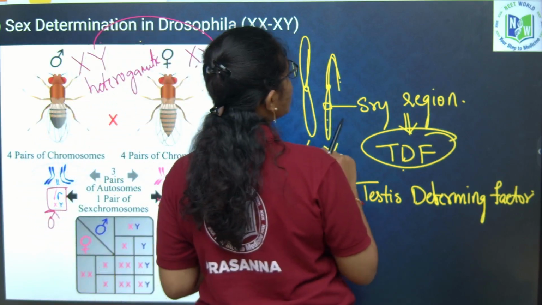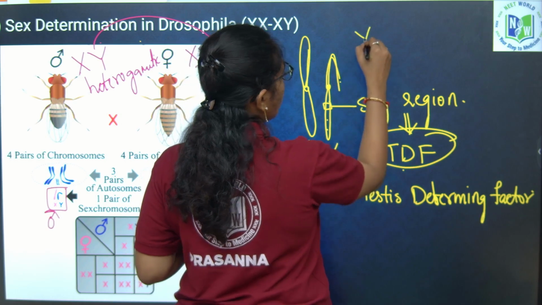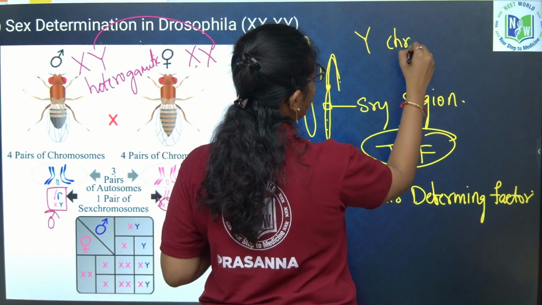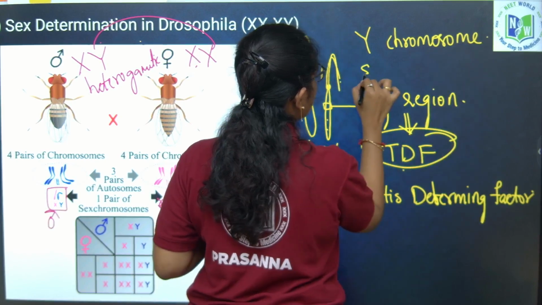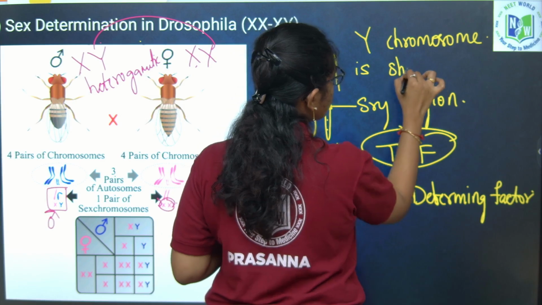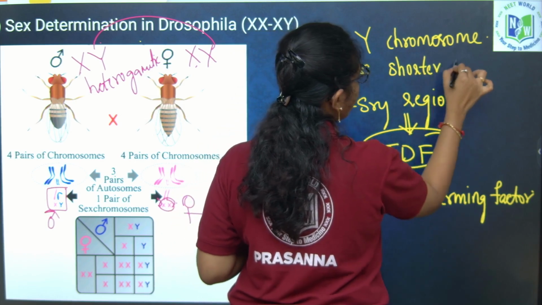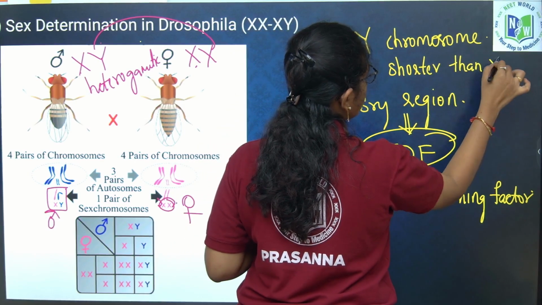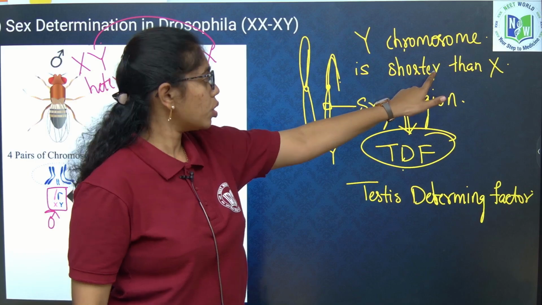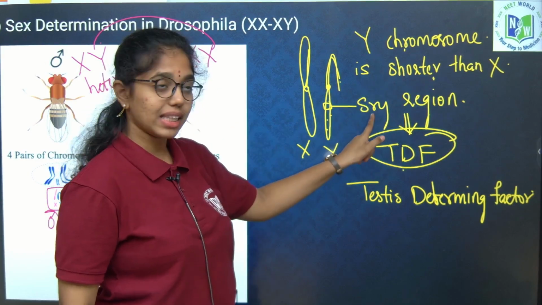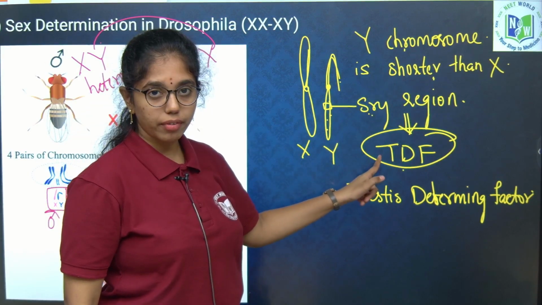And most important statement based question is Y chromosome is shorter than X chromosome. Y chromosome is shorter than X chromosome, and on Y chromosome in this region testis determining factor will be there.